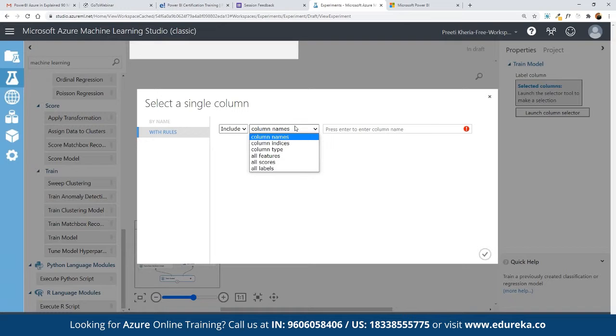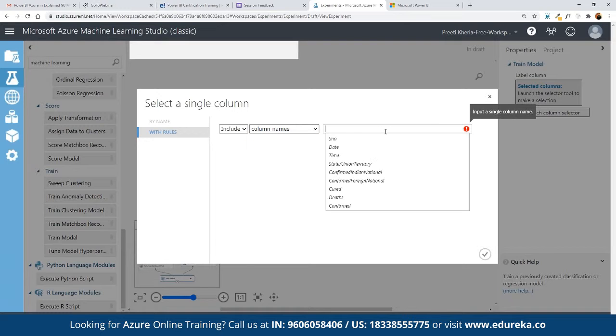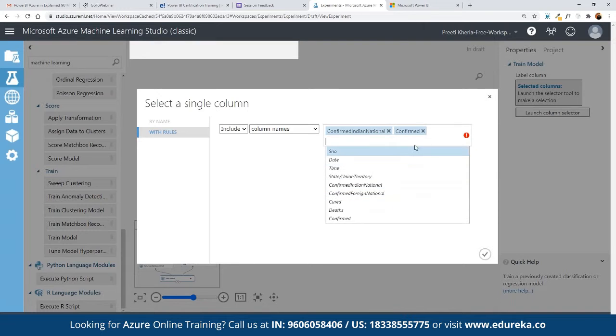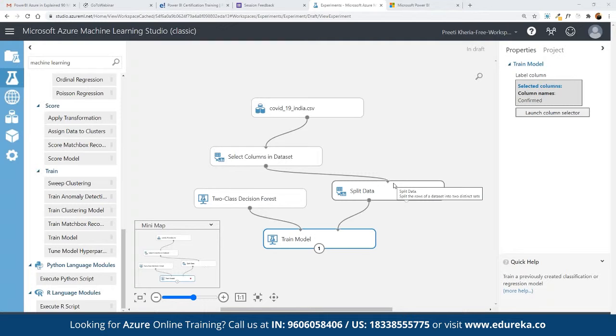If we want to include the column names, let's suppose we want to search for the confirmed national. We want to search not just for confirmed, but the number of patients cured, deaths, and the time frame as well. So we can remove the confirmed national, choose these pointers, and click on select. Or suppose we want to use confirmed as the main parameter. We can choose confirmed, select, and here we can define the score model.